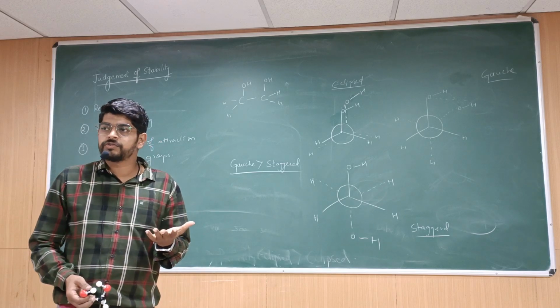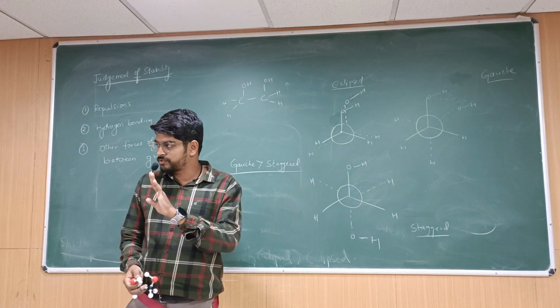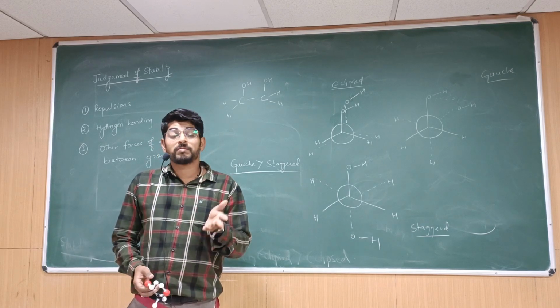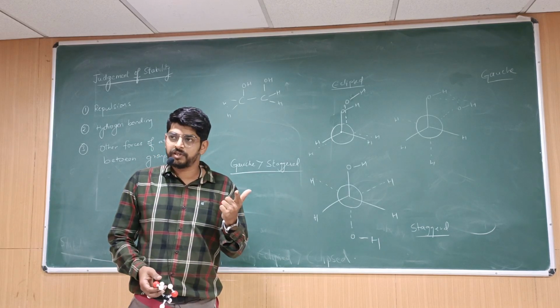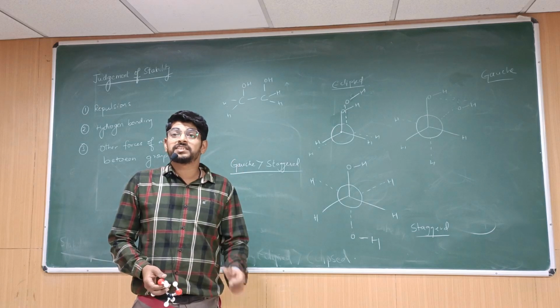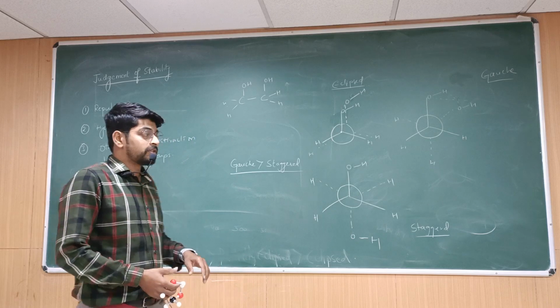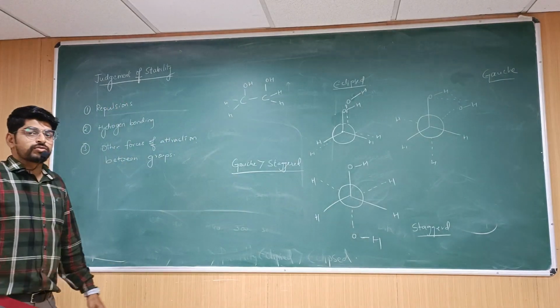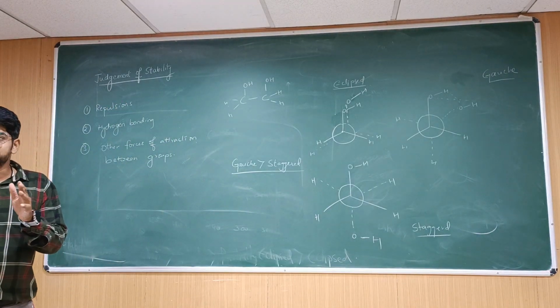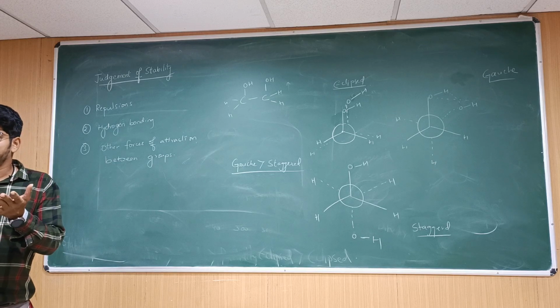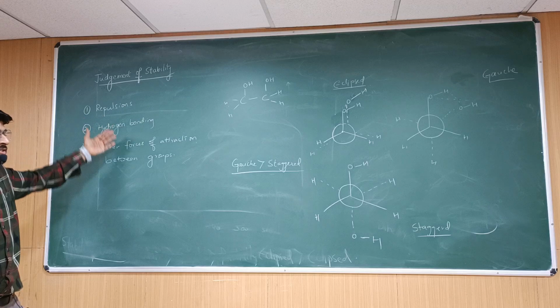In regular molecules like only butane and all, there are only repulsive forces between methyl groups, etc. But sometimes there is an attractive force, sometimes hydrogen bonding. So how is this going to decide the stability of the molecules? To understand that, we have something called judgment of stability. So how do we decide which form exists for more amount of time or which form is more stable? That is decided by these three factors.